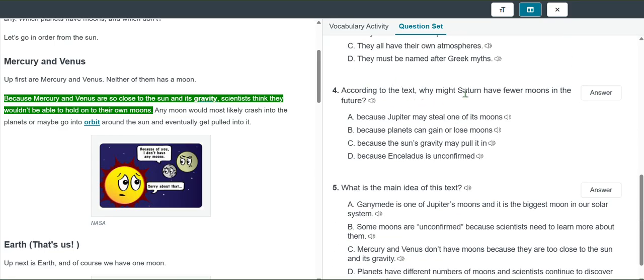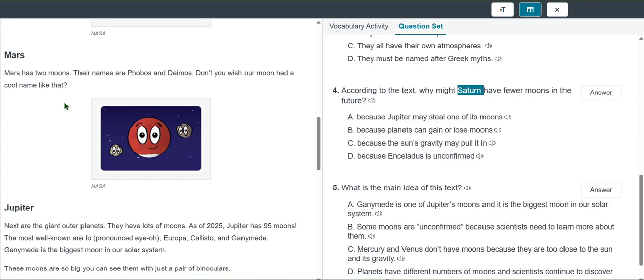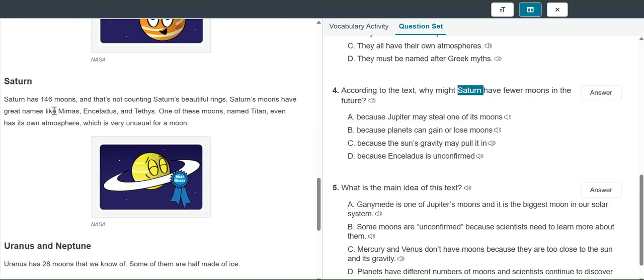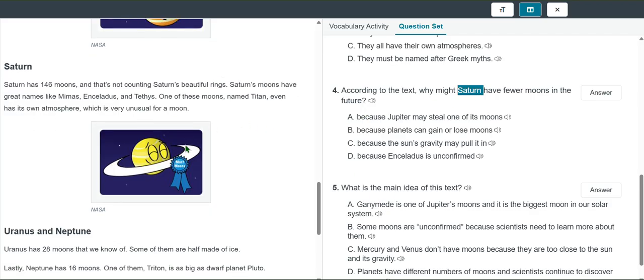According to the text, why might Saturn have fewer moons in the future? We gotta find Saturn. Okay, Saturn has 146 moons. And that's not counting Saturn's beautiful rings. Saturn's moons have great names, which is very unusual. Does that show why it might have fewer moons? Not necessarily.